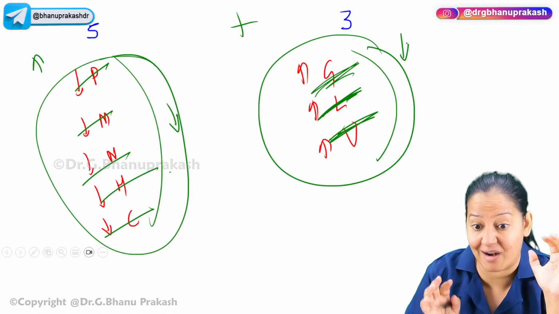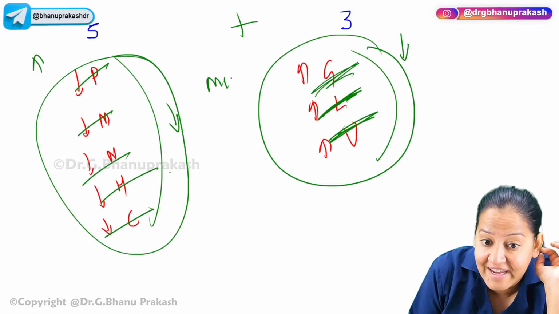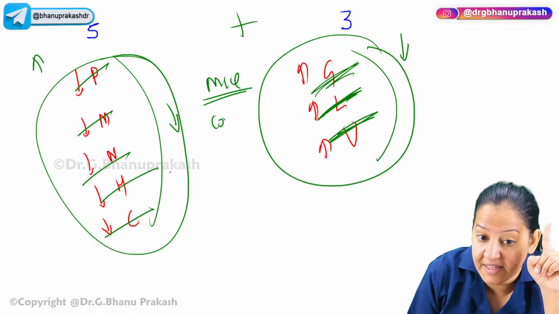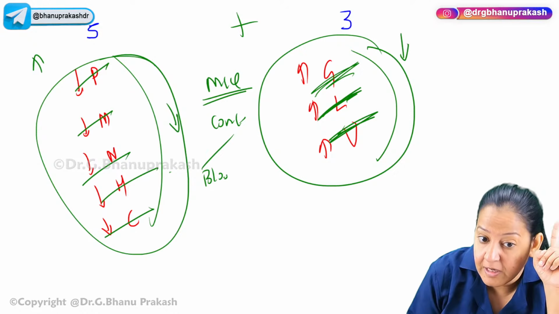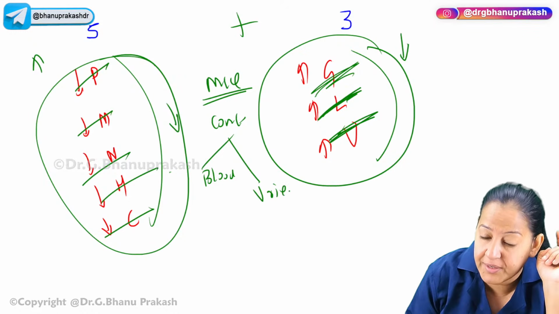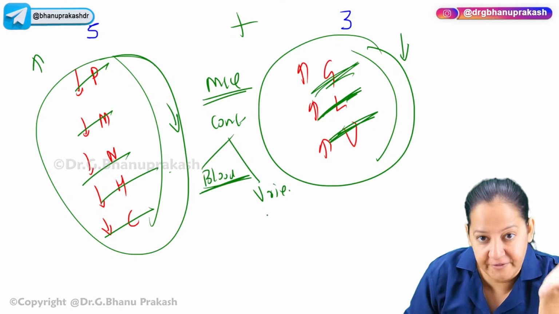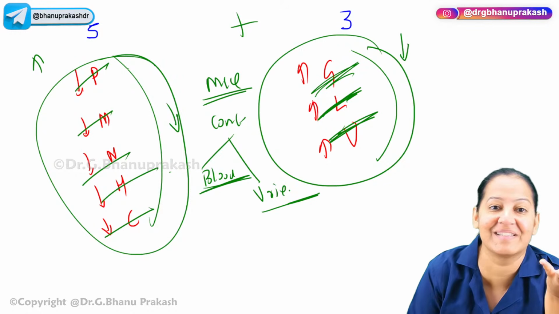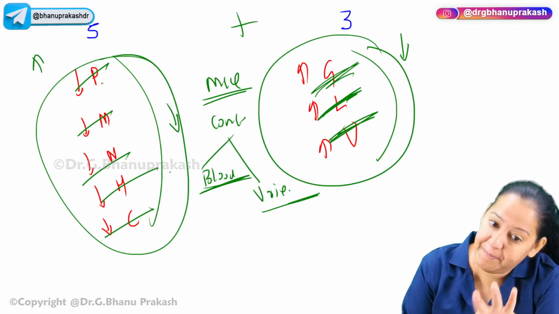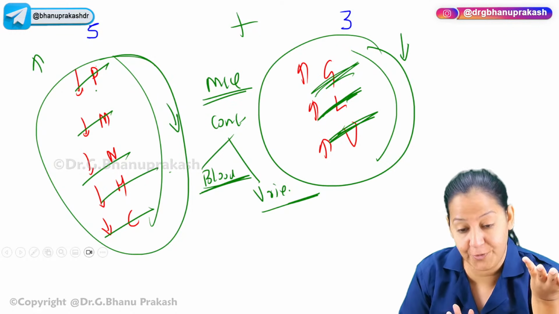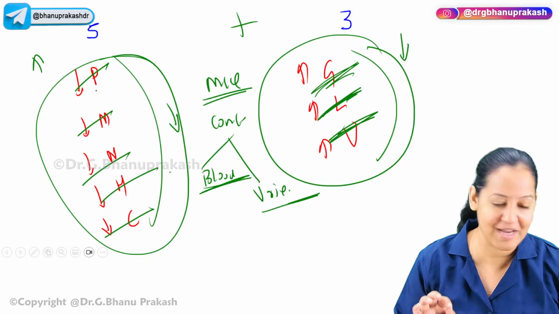Please understand your question very well, whether they are asking the concentration in blood or the concentration in urine. If they are asking the concentration in blood, this is the mnemonic, hypo and hyper. But if they are asking in urine, everything will reverse. The hypo will become hyper and the hyper will become hypo. I hope you are understanding. The things are tricky, but I'm trying my best.